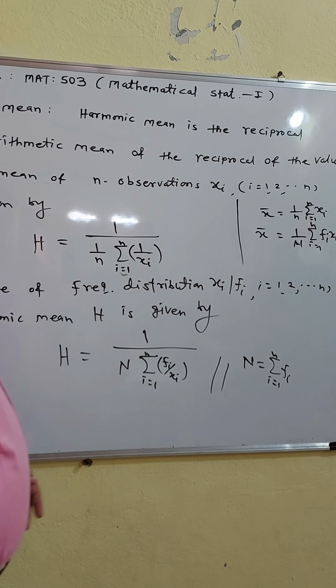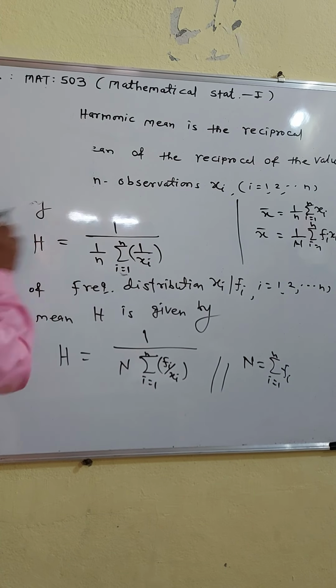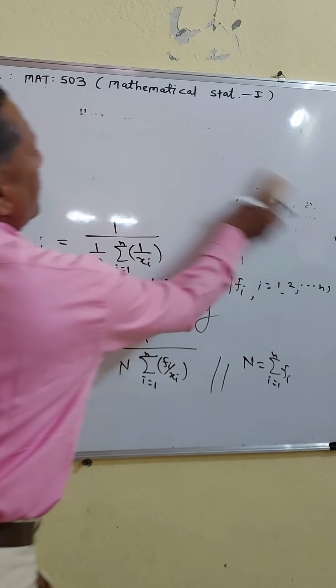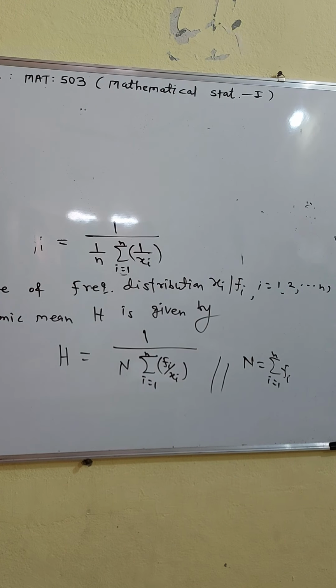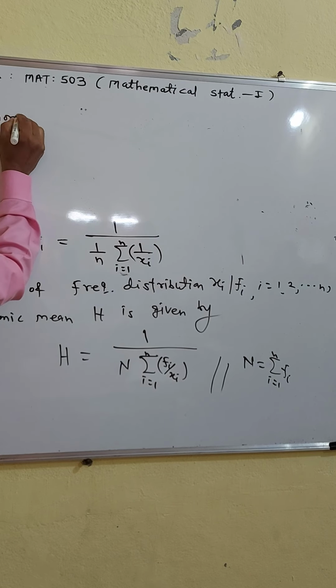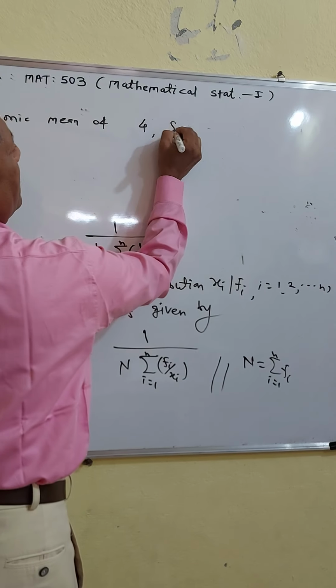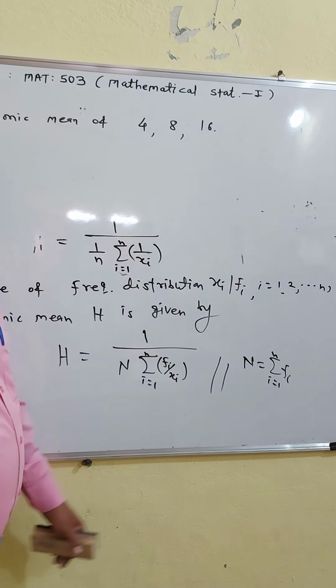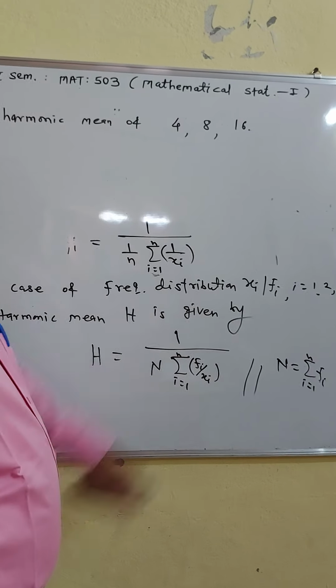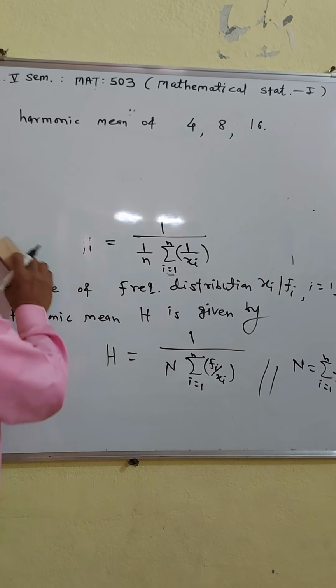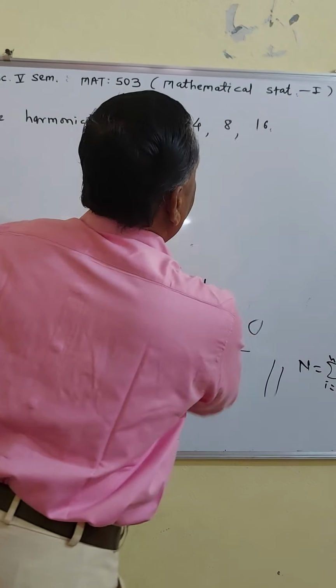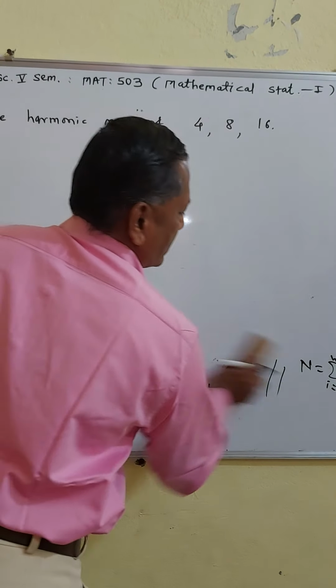Now we see one example. Find the harmonic mean of numbers 4, 8 and 16. Already we have found the arithmetic mean of these numbers 4, 8, 16. Here we find the harmonic mean of 4, 8, 16.